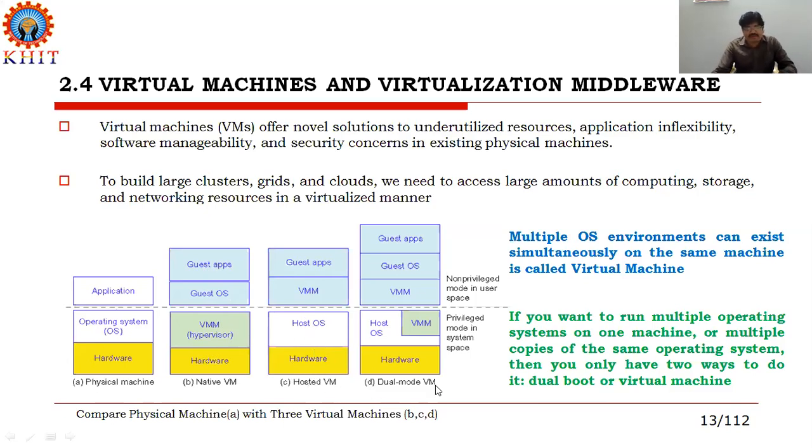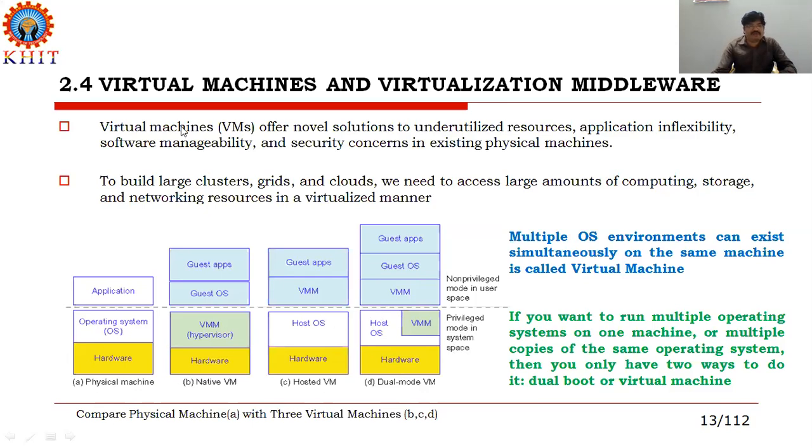Next one is the dual virtual machine. In the dual virtual machine, the hardware is combined with two operating systems. One is the host operating system, the other is the guest operating system. The host operating system also provides a mode of the system space that is called virtual machine mode. These three run differently when compared with the physical machines.